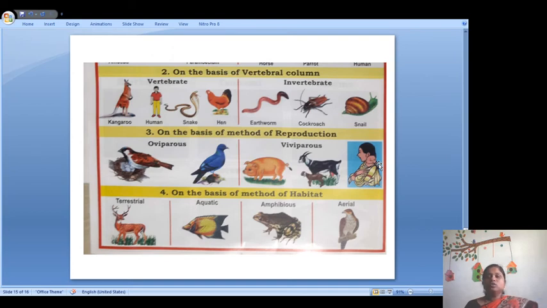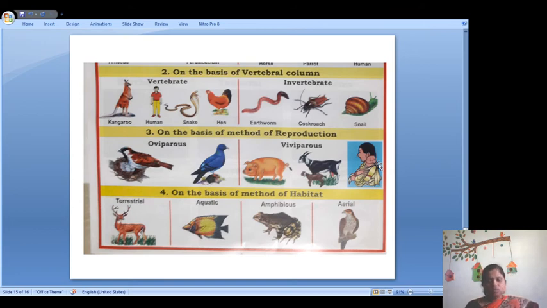They do not lay eggs. So the animals which lay eggs are called oviparous animals, and the animals which give birth to their young ones are called viviparous animals. So on the basis of method of reproduction, we can classify the animals into two types: oviparous animals and viviparous animals.